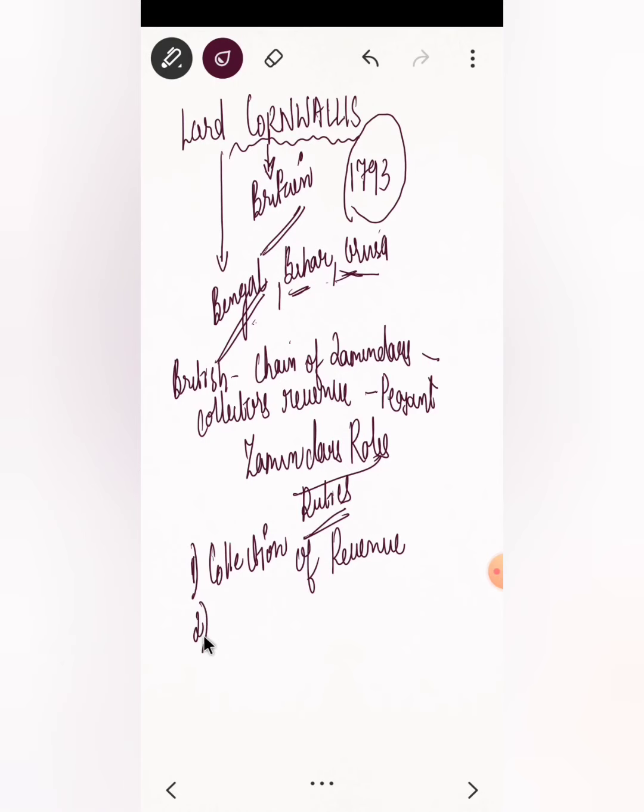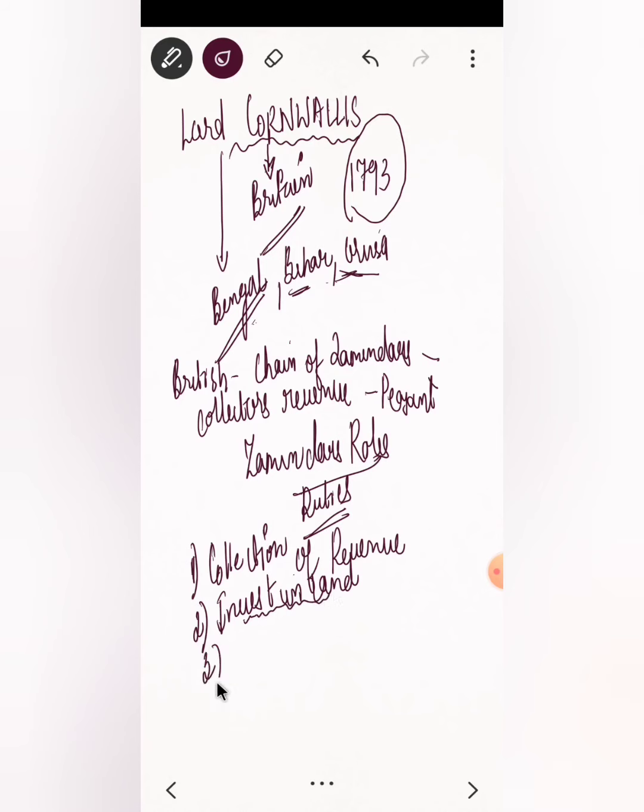Second important thing was zamindar was asked to invest in the land, because if you don't invest in the land, then development of the land is very difficult. That is, if the land needs some irrigation facilities, or if it has to be left fallow for some time to regain fertility, to do all these things the zamindar had to invest in the land, right?